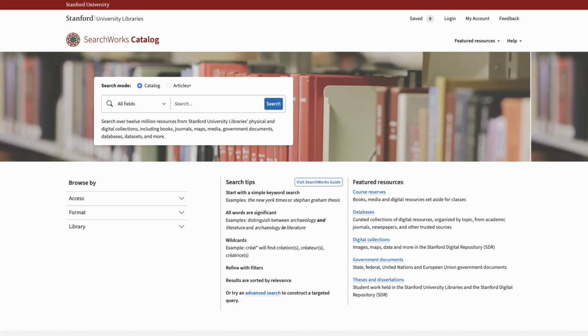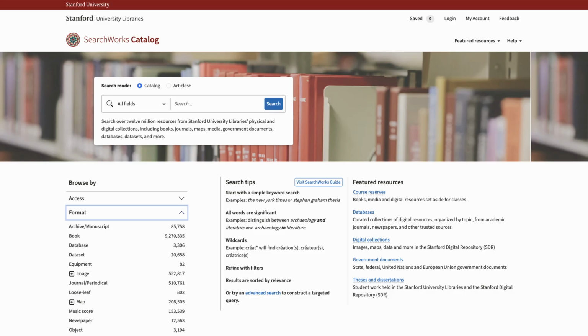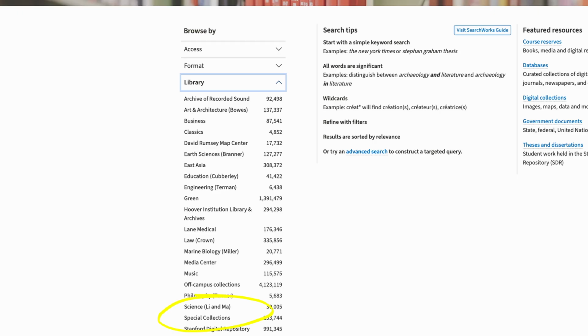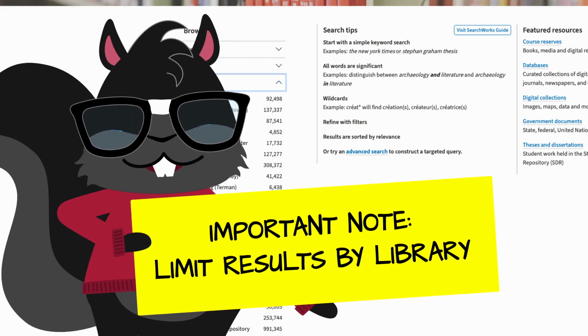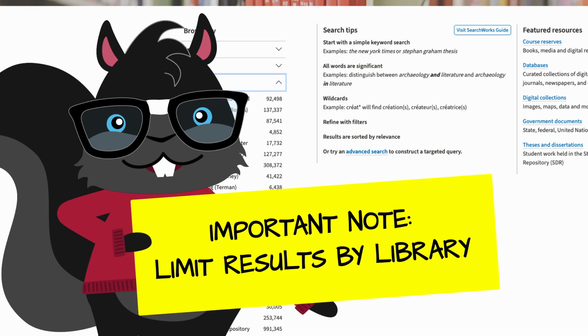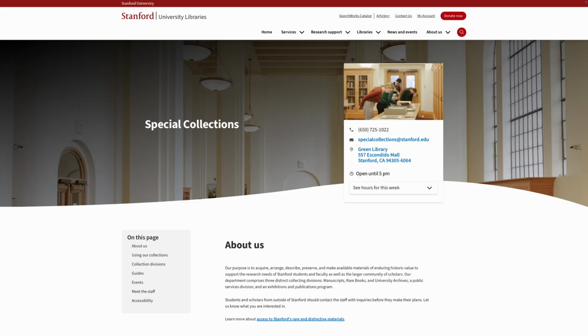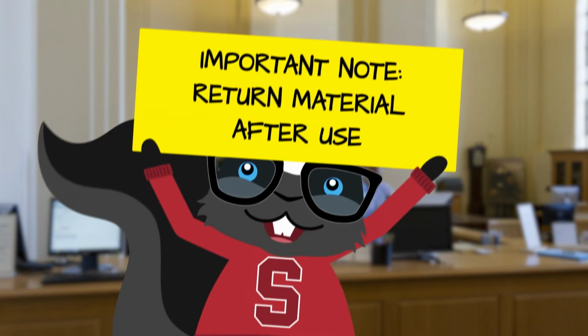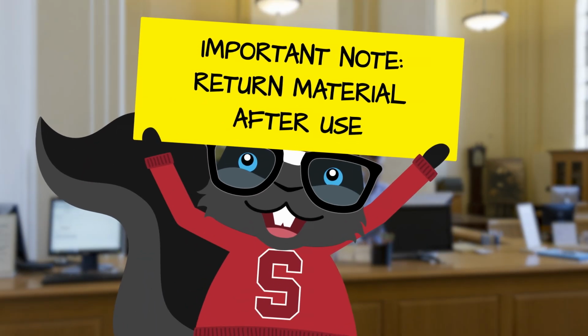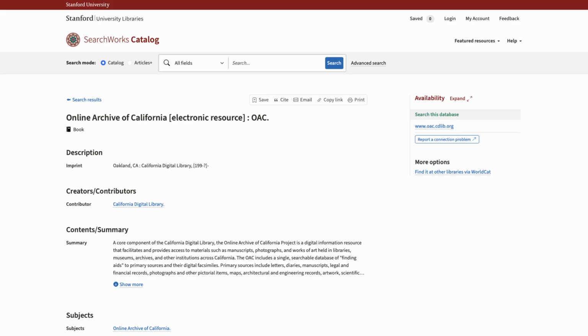To use Stanford's special collections, Nerd Squirrel will need to use the Searchworks catalog to find material and limit the results to archival material, or click on Special Collections under the list of library locations. Please note that it takes 2 days to retrieve the material from off-site storage. So, Nerd Squirrel needs to request material at least 2 days in advance of its planned use. When the requested material arrives, Nerd Squirrel must visit the Special Collections department to use the materials on-site. Nerd Squirrel should not forget to let the staff know when its research is done, so the materials can be returned to storage.